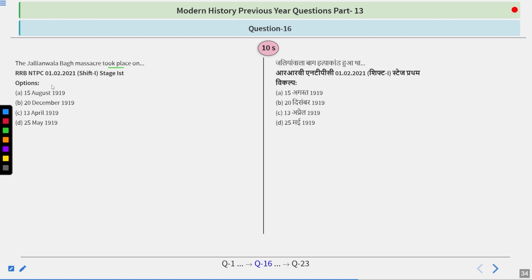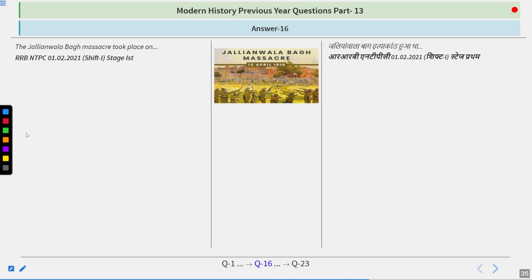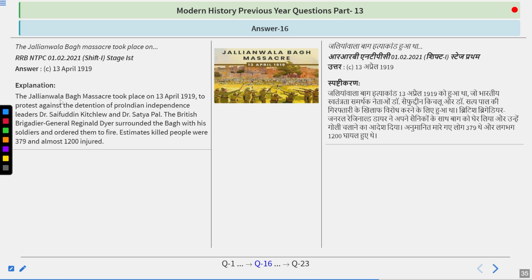Jallianwala Bagh massacre took place on 15th August 1919, 20th December 1919, 13th April 1919, or 25th May 1919. Try to think about it. And it is quite a simple one because it was the eve of Vaisakhi. The answer is 13th April 1919.